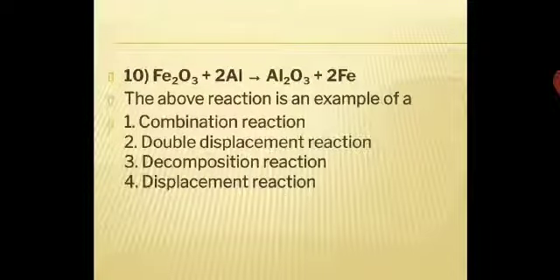Now iron oxide plus aluminium giving you aluminium oxide plus iron. The above reaction is an example of combination, double displacement, decomposition, displacement reaction. So Fe2O3 plus Al gives you Al2O3 plus Fe. So the above reaction is an example of what you can relate to this: combination, double displacement, decomposition, displacement reaction.